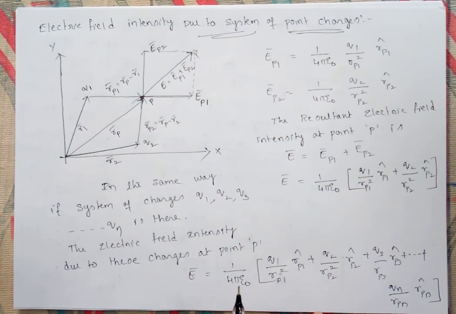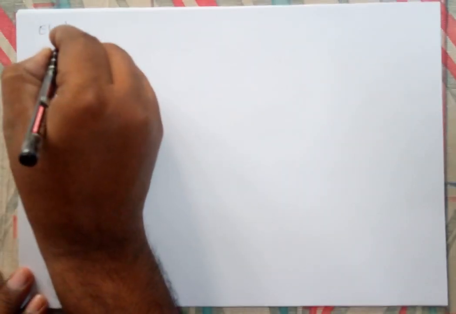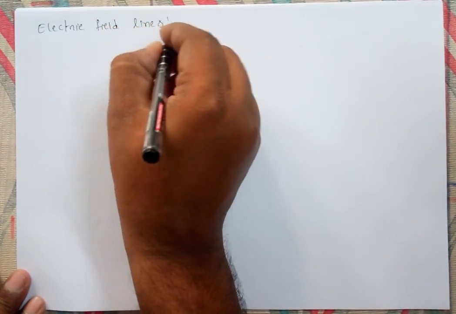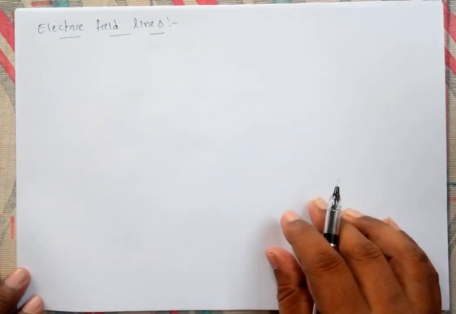Next we can go for electric field lines. What are electric field lines? That is what we will be discussing here. Electric field lines: an electric field line is an imaginary line or a curve such that at any point, the tangent drawn gives the direction of the electric field intensity.